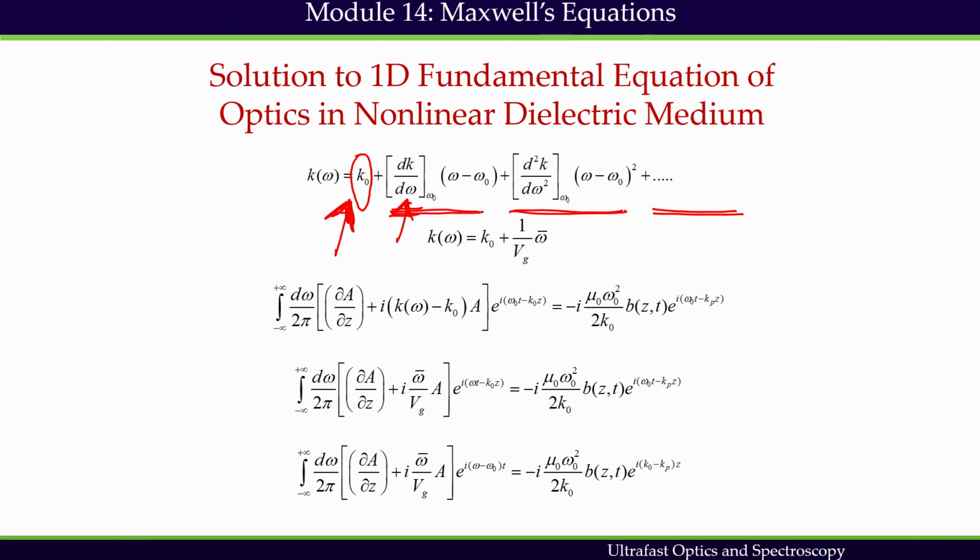So, the effect of group velocity can be judged only if we include this first order term. Then there is the group velocity dispersion term, GVD, which can be realized with the help of the second order term, the second order dispersion term.